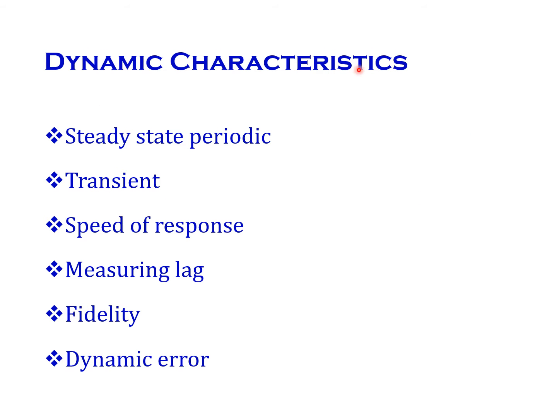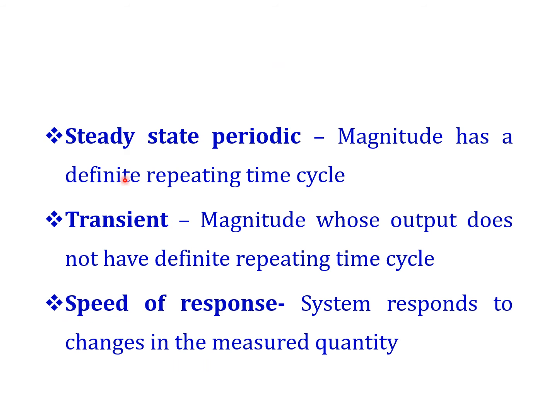Some of the dynamic characteristics are listed here. We can see them one by one in detail. Steady state, periodic, transient, speed of response, measuring lag, fidelity, dynamic error. First thing is steady state periodic. It is a magnitude that has a definite repeating time cycle. So that's why we call it steady state periodic. Whenever the output comes, it will be in some definite repeating time cycle. So this one we can call a steady state.